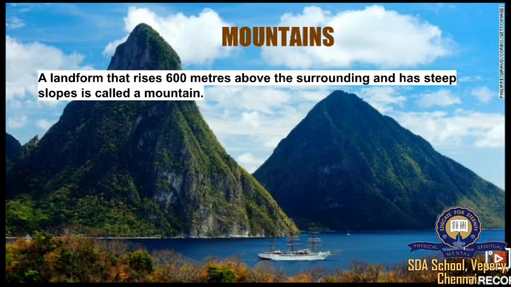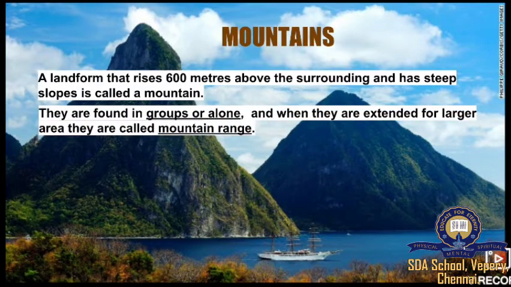And the side part of the mountain are steep, that is, they are like a slope. When we slide in the park and all, in the same way they are steep. Second, they are found in groups or alone, and when they are extended for large area, they are called mountain range. So mountains can be alone or they will be in a group. Sometimes there will be many mountains, sometimes there will be just one mountain. When there are many mountains and they are so big, they are called as mountain range.